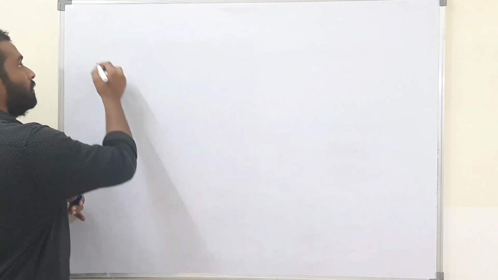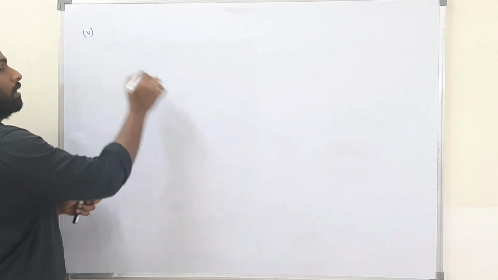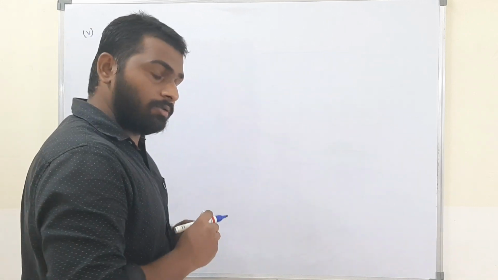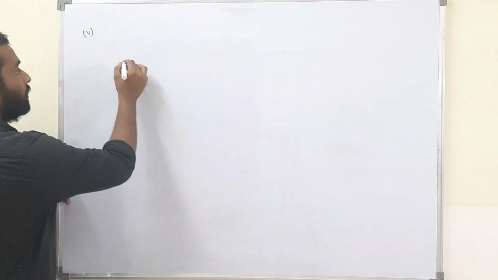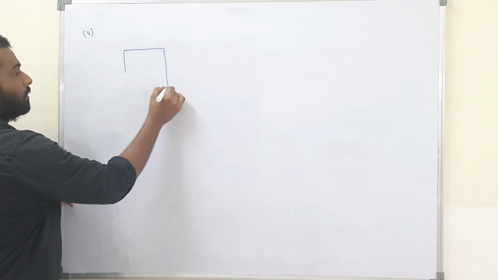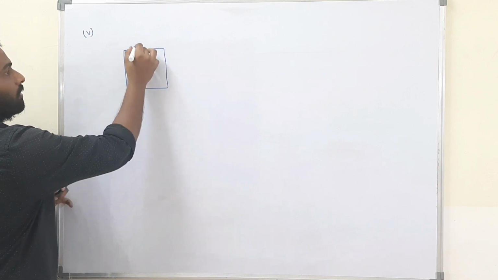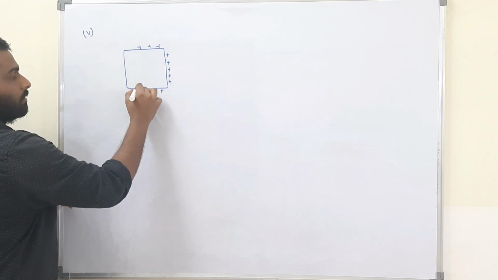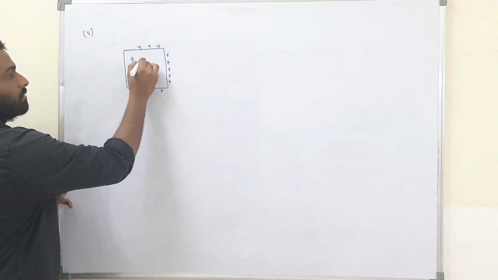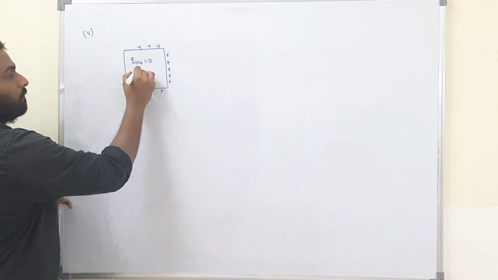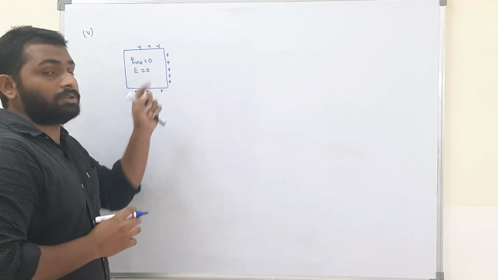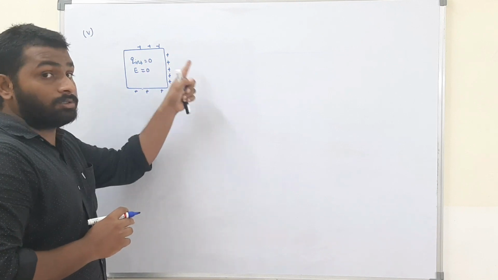Okay, now see the next point. It is a very important point. I told you that the net electric field inside a conductor is zero. Well and good. Now, if I give any charge to it, the charges will be present only on the surface. This is also well and good. The charge inside the conductor is zero. The electric field inside the conductor is zero. Inside the conductor, not outside.